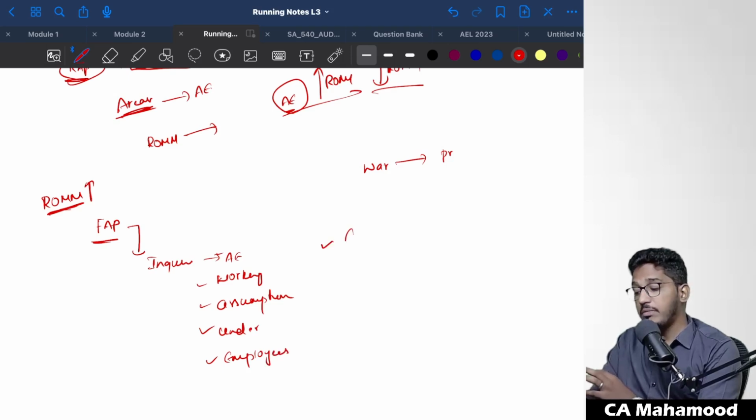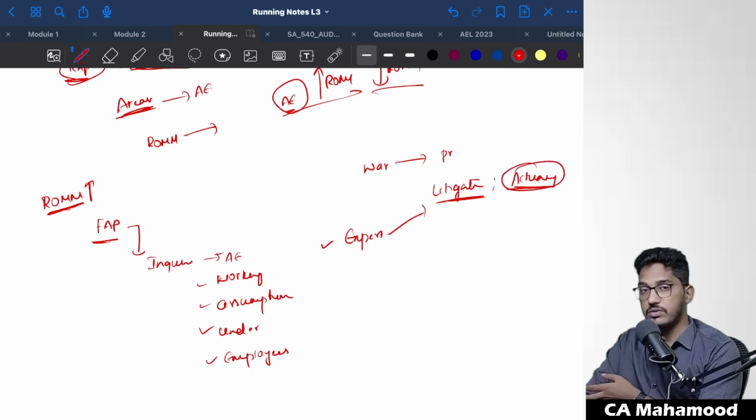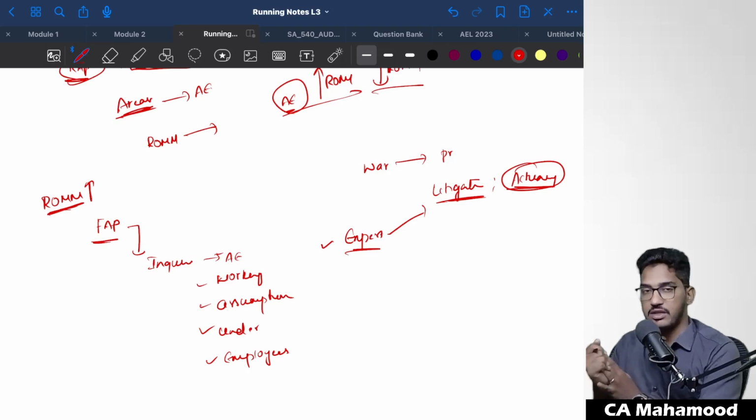In some cases, I might need to take the help of an expert. For example, if management is making some litigation-related estimation, I don't have complete evidence. I'm unable to obtain audit evidence completely regarding pending cases and legal cases, and I don't have that much knowledge. What I can do is take the help of an expert like a lawyer. Or sometimes, for the calculation of estimates, management will take the help of an actuary, so I might take the help of an actuary also. If required, I will take the help of experts like lawyers and actuaries for determining whether accounting estimates are correct or not.